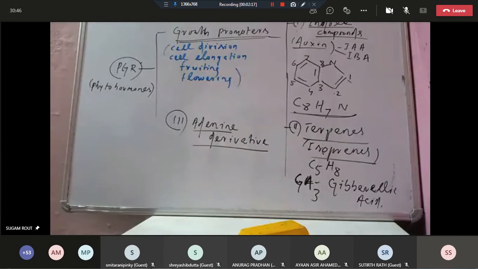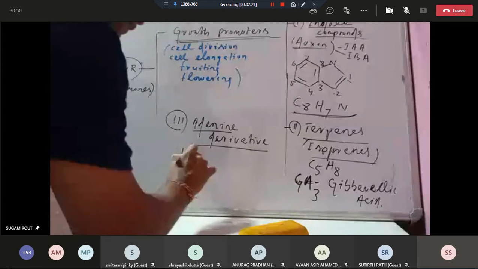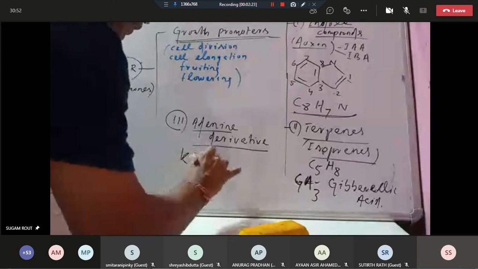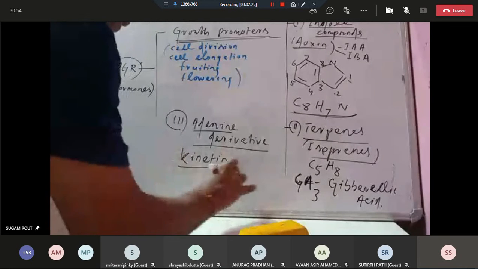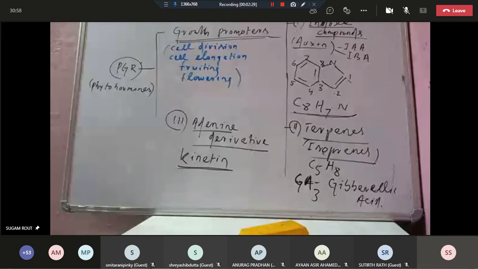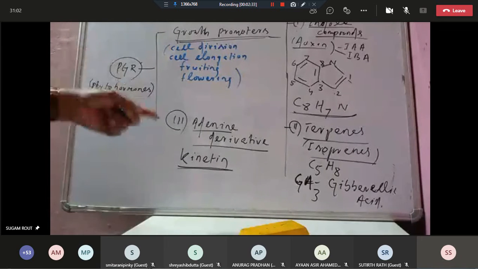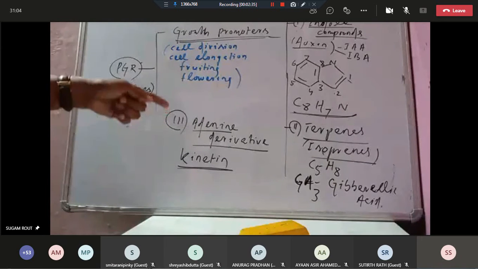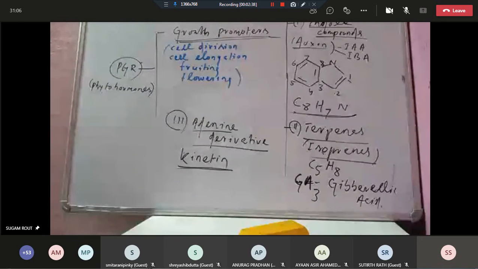And an adenine derivative is kinetin. Kinetin is a cytokinin. So kinetin is a growth promoting phytohormone, a cytokinin. Types of cytokinin include kinetin and zeatin. These are cytokinins, and these are adenine derivatives.